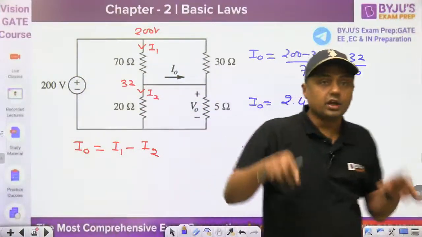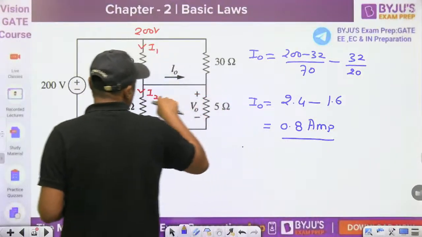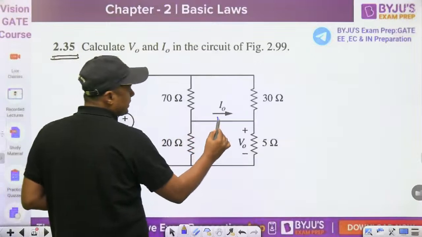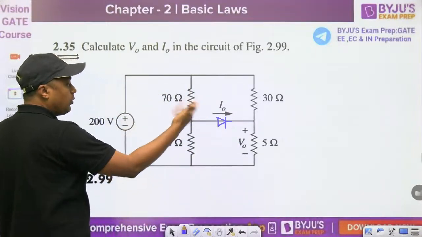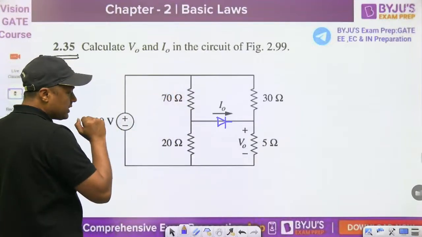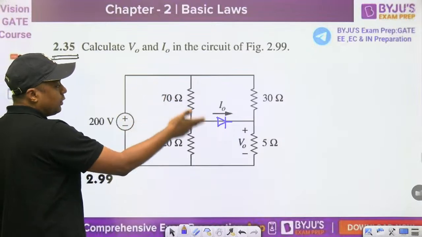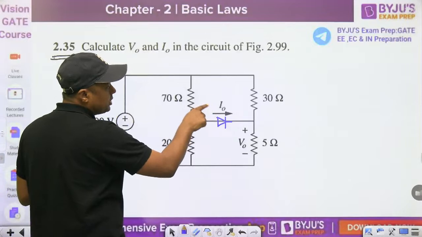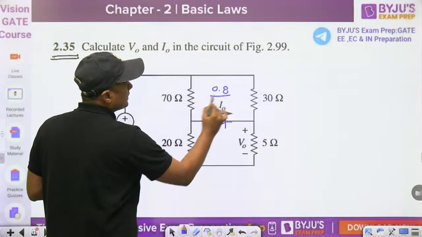Okay, in this way we can do the same calculation in diode circuits. In analog there was the same calculation. This question is very important, because in the same question one diode is connected here. And what is asked? What is the current through the diode? And definitely, is the diode forward bias or reverse bias? By this 200 volt, we can assume that the diode is forward bias. Once the diode is forward bias, find the current. This current is positive 0.8 ampere, and that's why our assumption is correct.